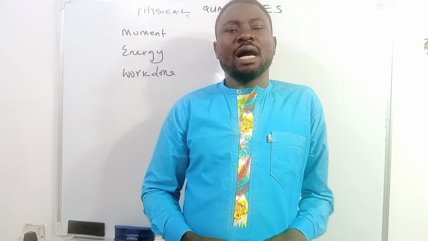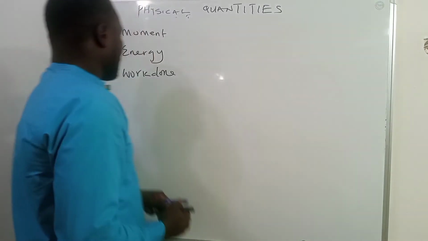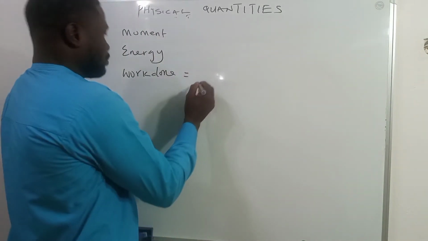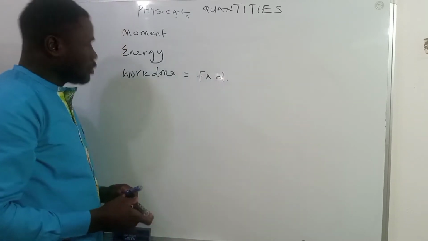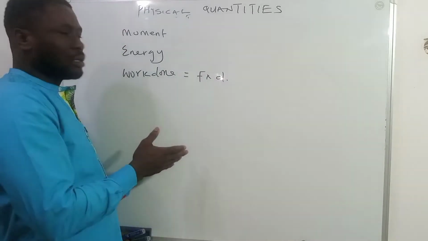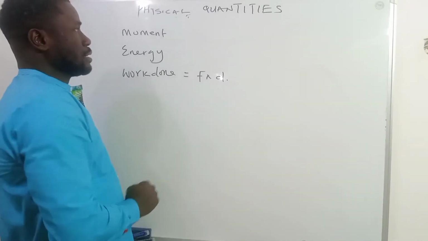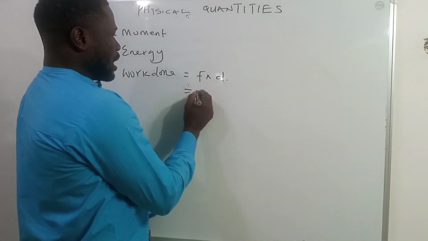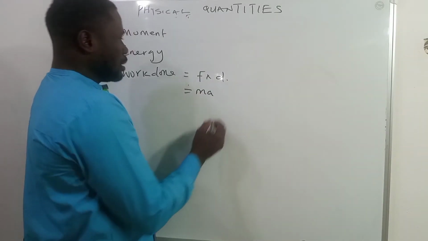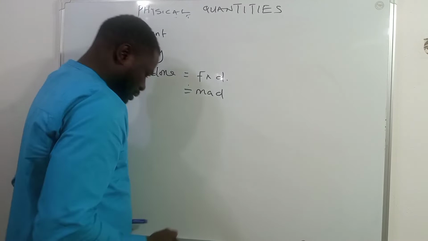We can also see that for work done. For instance, work done is expressed as the product of force and distance. When you look at the formula of work done, it is force times distance, just like moment. Now, force itself is mass times acceleration, then times what? The displacement.